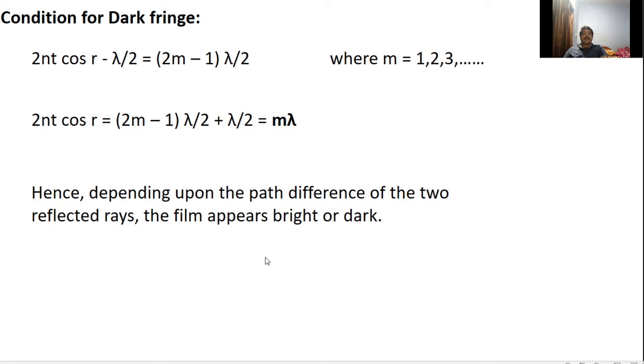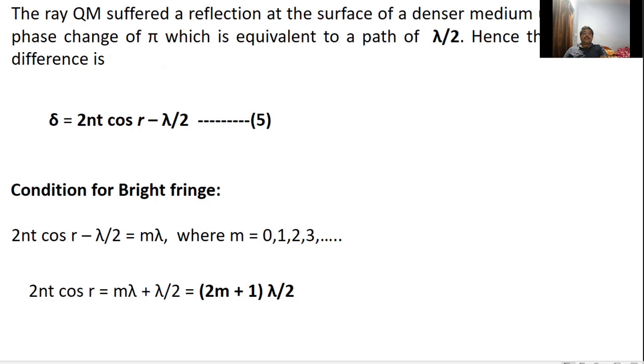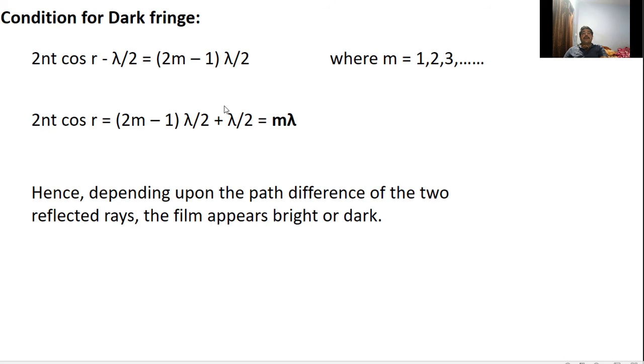Hence, depending upon the path difference of the two reflected rays, the film appears bright or dark. So let us notice that the condition for bright fringes in the reflected system is 2m plus 1 lambda by 2, and for dark fringes the condition is 2nt cos r is equal to m lambda.